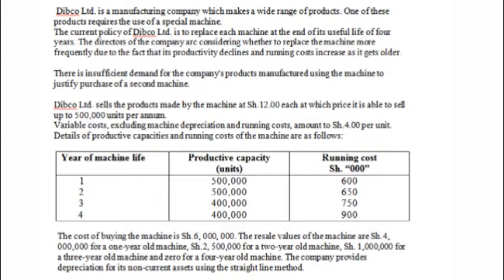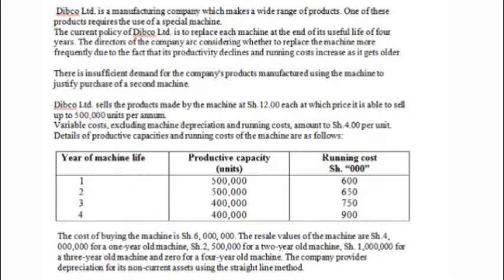Because if you wait for the machine to run for 4 years, the running cost increases, as you can see from the table down there. The details of productivity and running costs you can see. Machine 1, the running cost the first year is 600,000. Machine 2, the cost is going up, is 650,000. Machine 3, the costs have gone up, 750,000. Look at machine 4, the cost has gone up to 900,000. That's almost $1 million. 900,000 is not small money, you see? So we are saying as the machine gets older, the running cost increases.